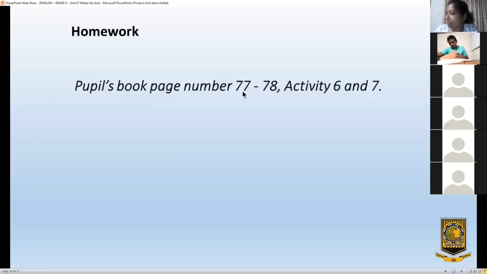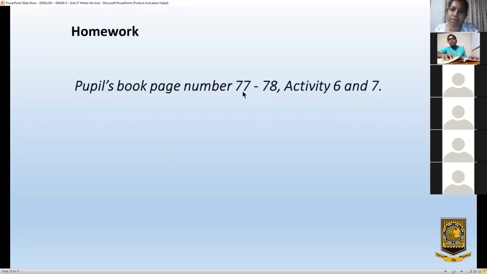See, on your pupils book, page number 77 and 78. There is an activity, activity 6. Change the following sentences into passive. Omit the doer if it is not necessary. The doer you can mention, or sometimes if you don't want to, you can just omit. So that activity is do as homework.